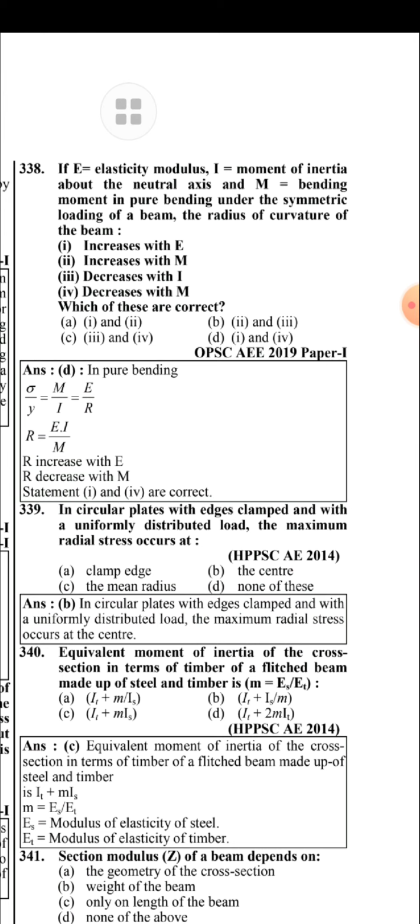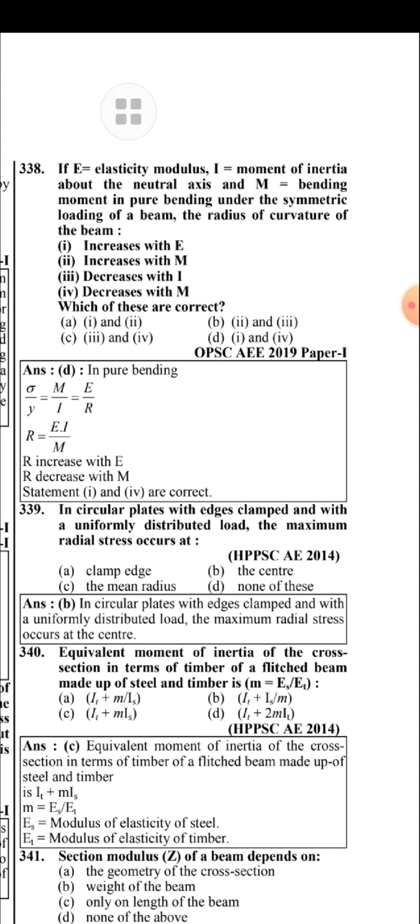If E is equal to elastic modulus, I is equal to moment of inertia about the neutral axis, and M is equal to bending moment in pure bending under the symmetric loading of the beam, the radius of curvature of the beam is R equal to E into I by M. It means R increases with E and decreases with M. In pure bending, sigma by y is equal to M by I is equal to E by R, that implies R is equal to E into I by M. R increases with E, R decreases with M.